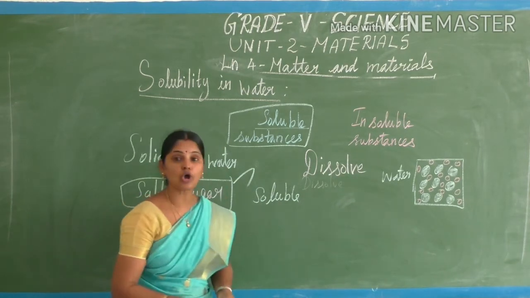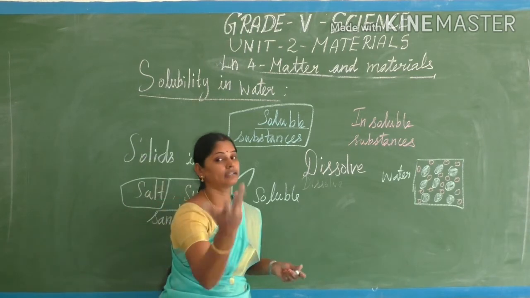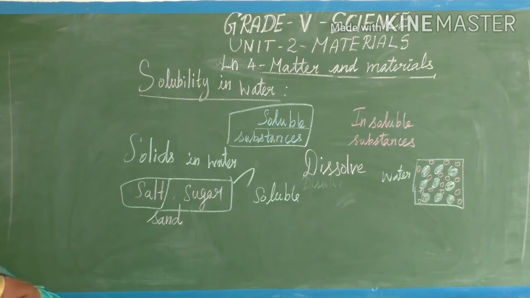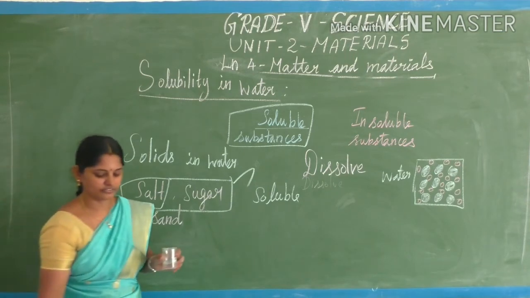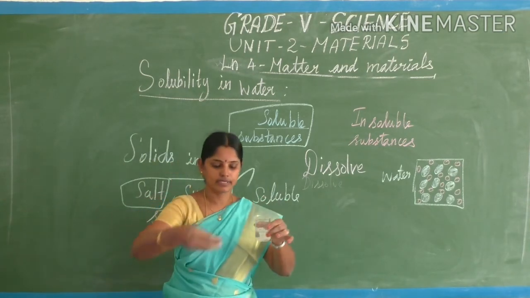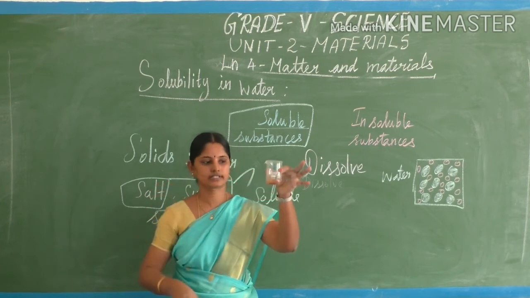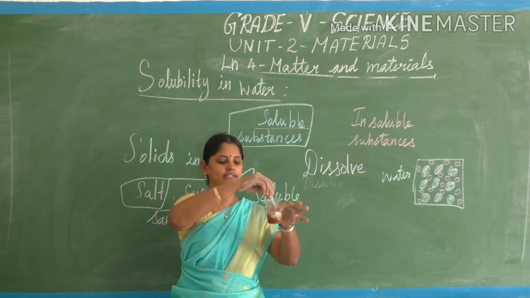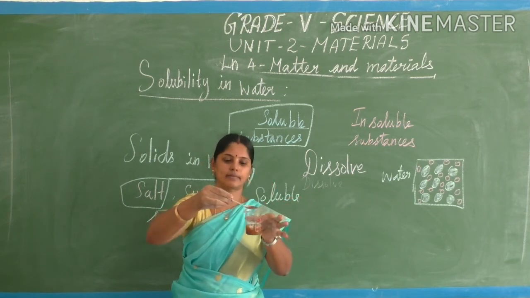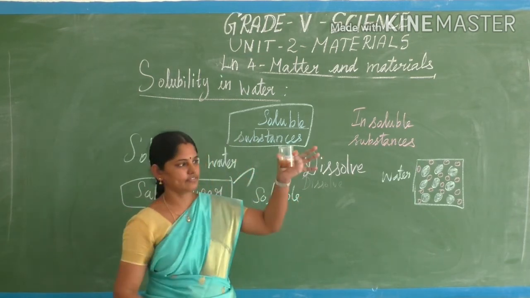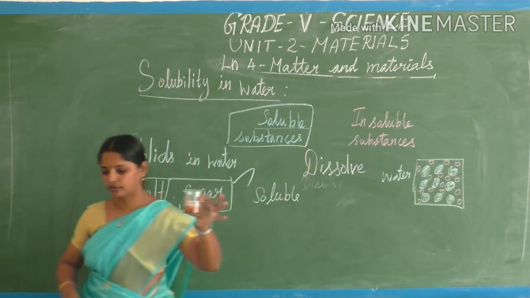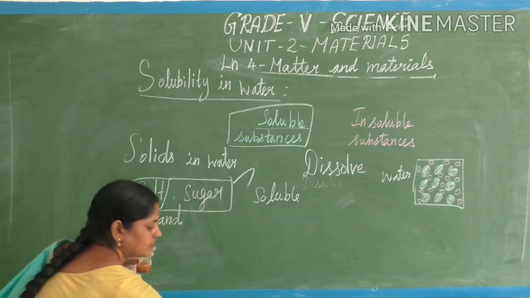Then which solid is insoluble? If we take sand and mix sand into this, even if I stir it, it never gets dissolved. We can take the sand separately, isn't it? If I leave it for some time, it settles down at the bottom. Are you able to see this clearly?